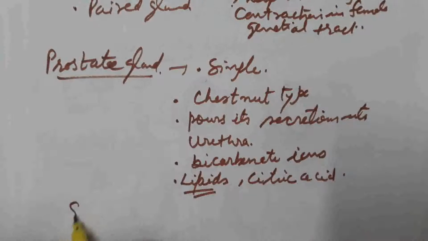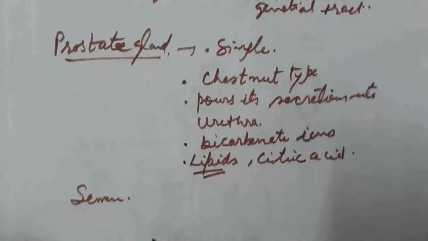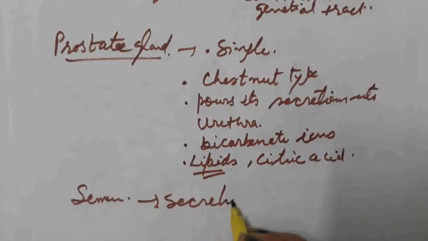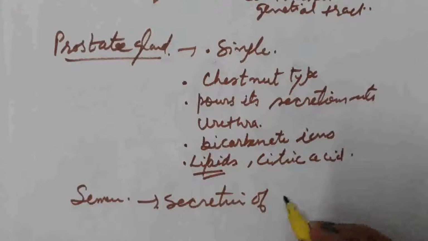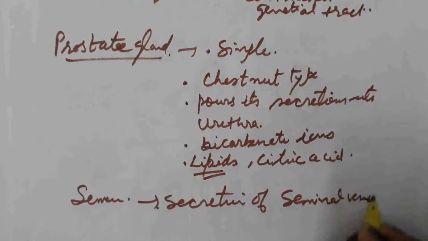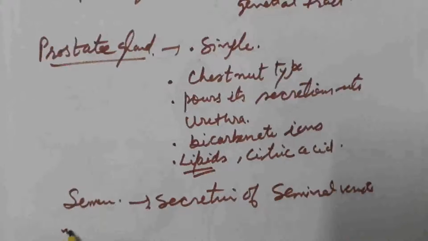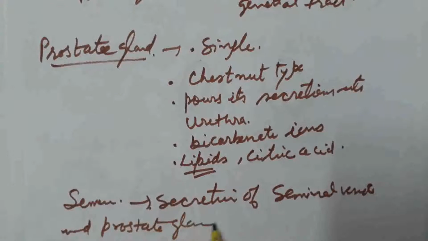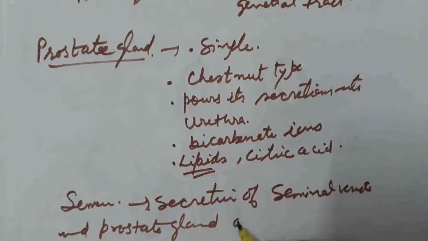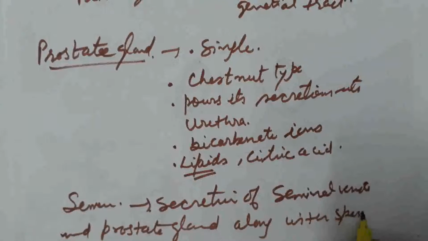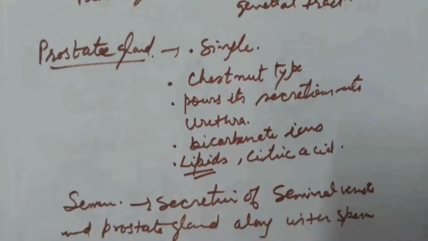What is semen? Secretion of seminal vesicle and prostate gland along with sperm constitute the semen.